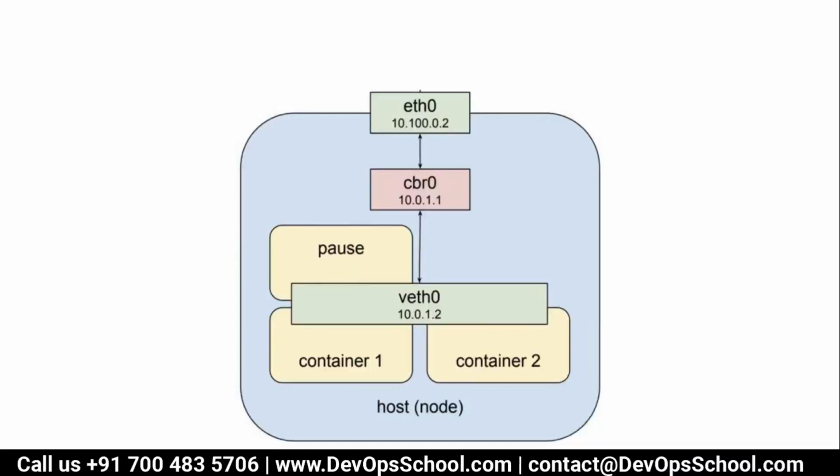Now this bridge releases the IP address, based on the CIDR range, to the veth connected to the pause container, and whatever network namespace the pause container has is shared with the other containers also. So here cbr0 is a bridge, eth0 is the physical network, and veth connects to the container's network interface with the help of the pause container. That is how the uniqueness is there in each node. But across nodes, how can it be possible?